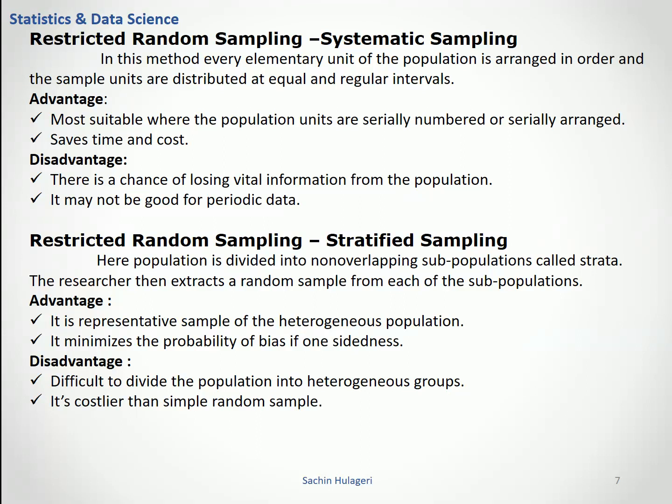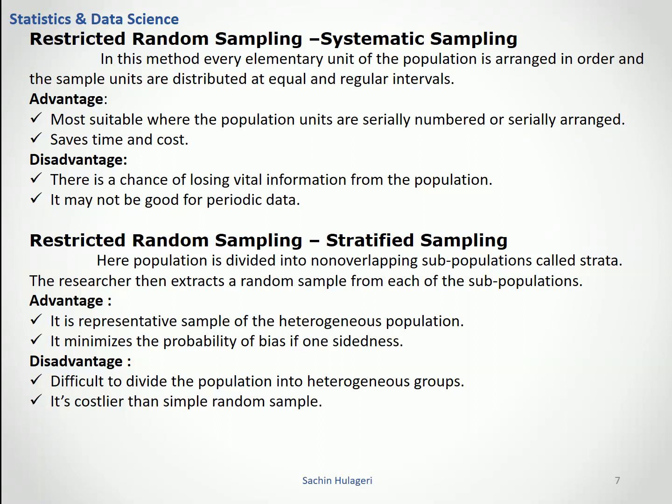Advantage with the systematic random sampling: most suitable when the population units are serially numbered or serially arranged. This saves us time and cost. Disadvantage with this systematic sampling: there is a chance of losing vital information from the population.